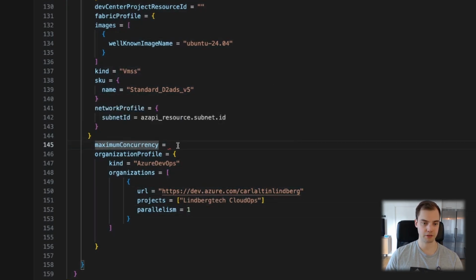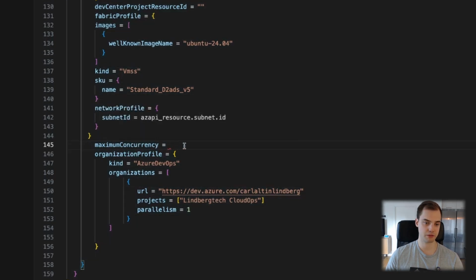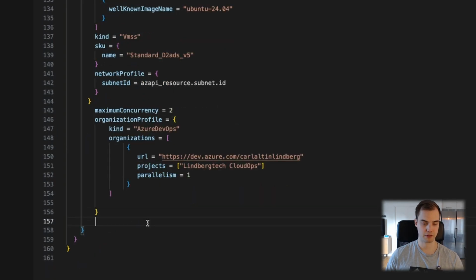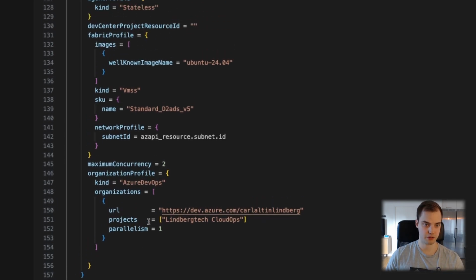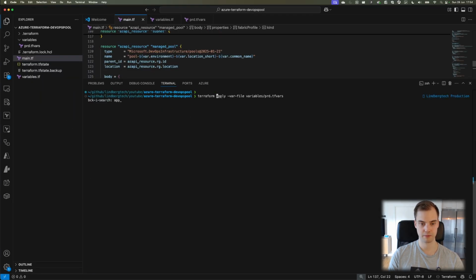Maximum concurrency defines how many resources can be created at a given time. Yeah, we'll do 2, I guess it's fine. Also, I'm not entirely sure this one is super friendly out of the box, so we'll slap a schema validation enabled false on that. So that's pretty good. We do have to supply which dev center project this one belongs to. So that's why we have to create the dev center. So we slap that on there. And yeah, I think this is it. So we supply the parent ID, which is the resource group, the location, then we have the body here. So let's see if this one works.